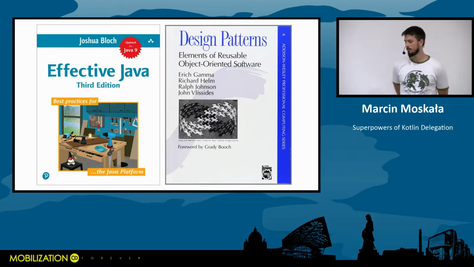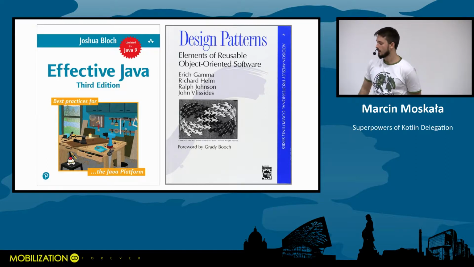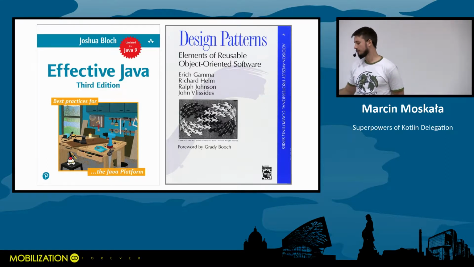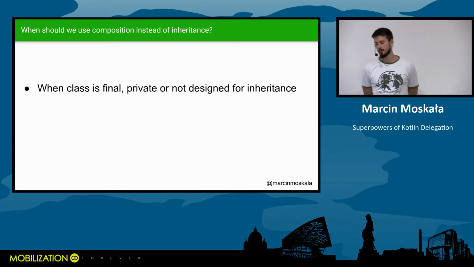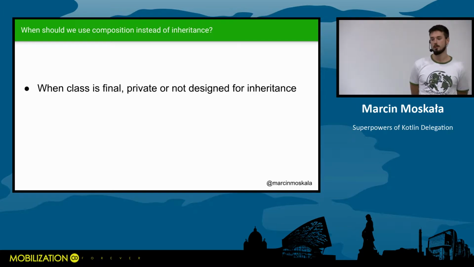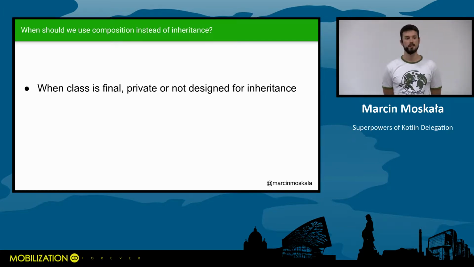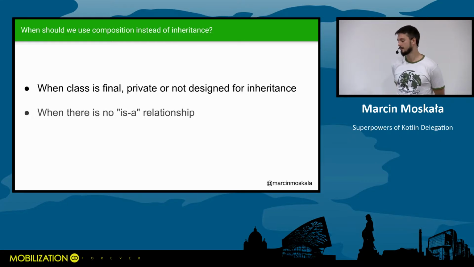So a very important and influential book suggests that we should avoid inheritance in many cases, and the key cases are, first, when classes, of course final or private, are not designed for inheritance. So the problem is actually here. This class was not designed for inheritance. It allowed inheritance, but it was not designed for inheritance. And we should not use inheritance in this case.